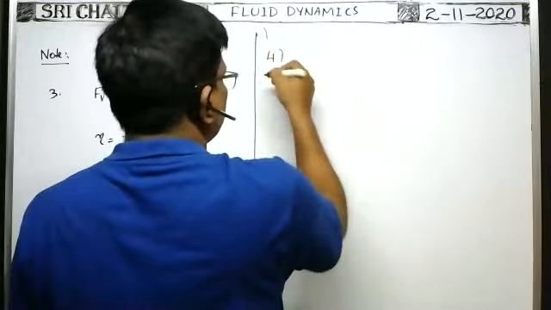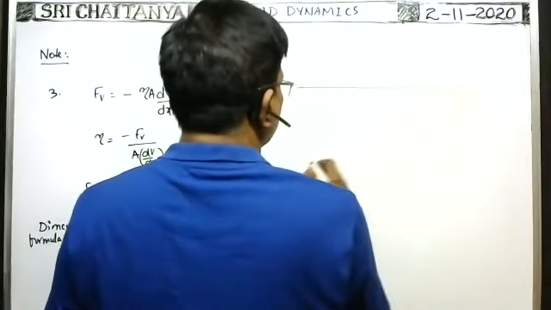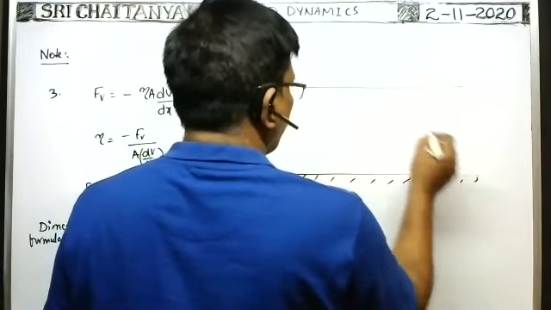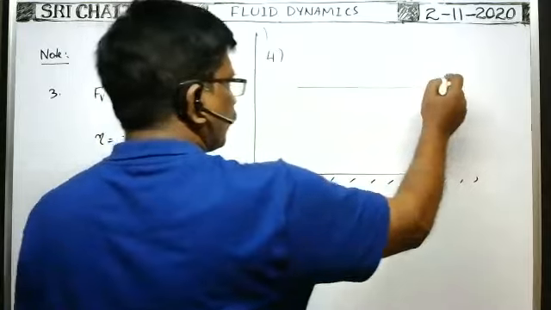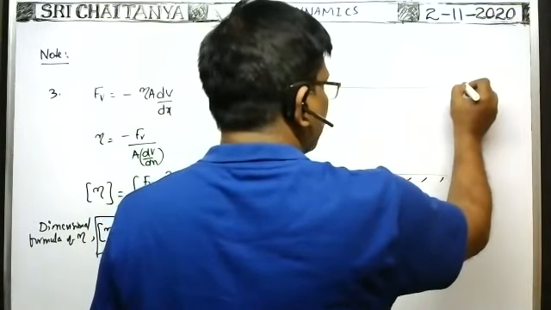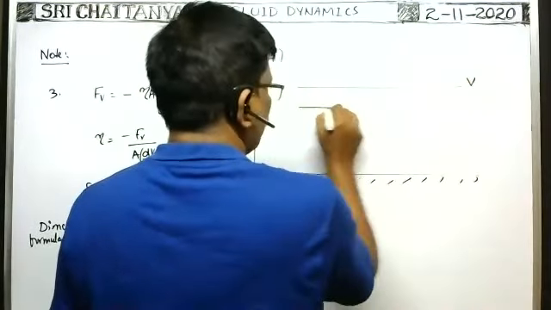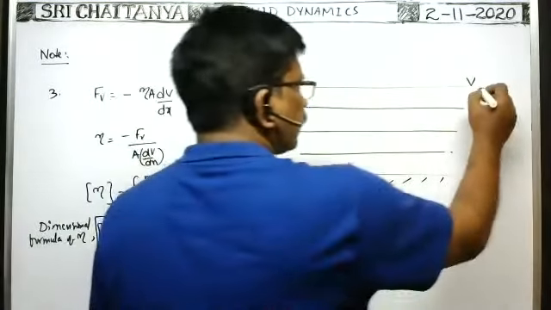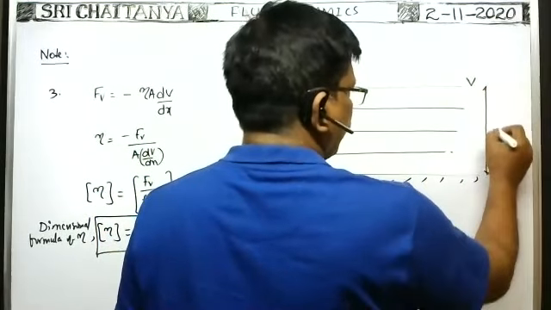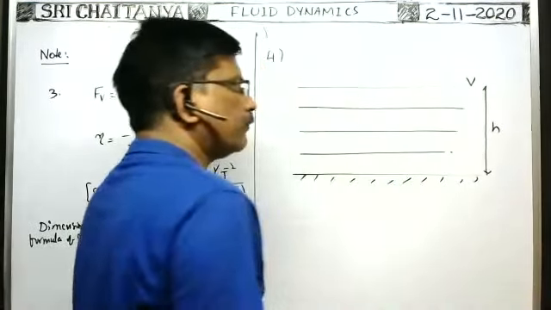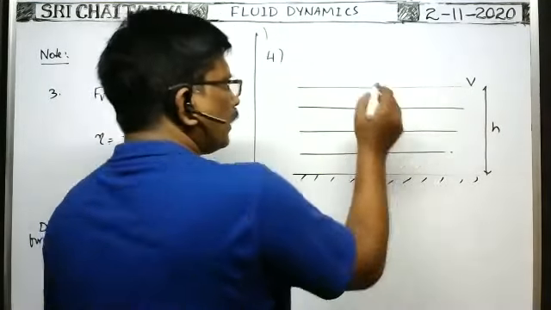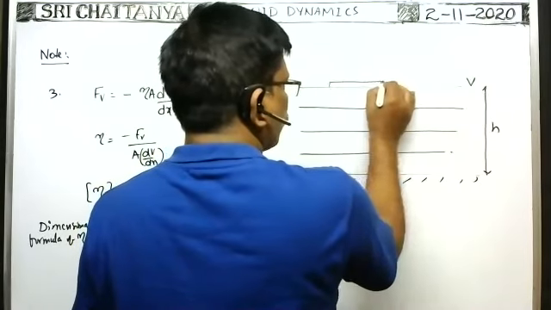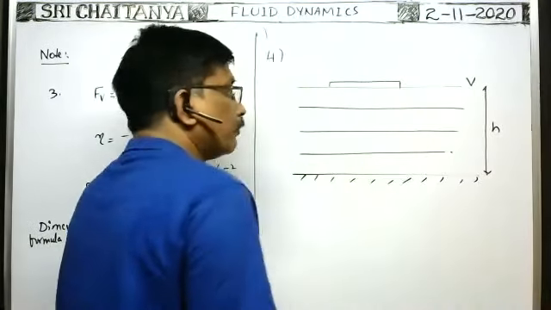Note 4. Suppose fluid is flowing in a river, water is flowing. This is the bed of the lake. The water is flowing in the forward direction. The upper layer is having velocity say v. Here it consists of a number of layers like this. The depth of the lake is say y or h. On the surface of this liquid, one metal plate is kept.